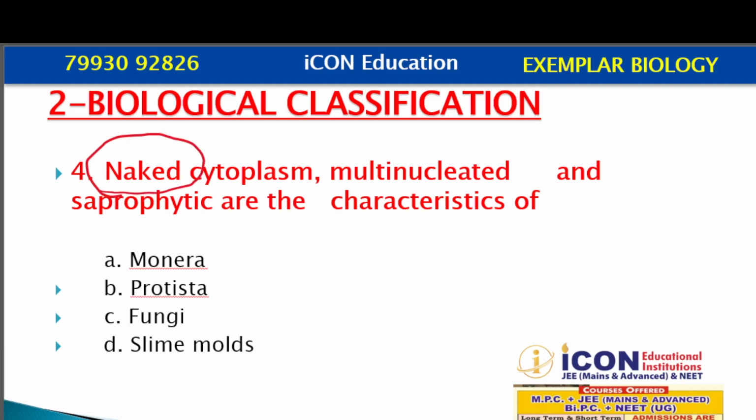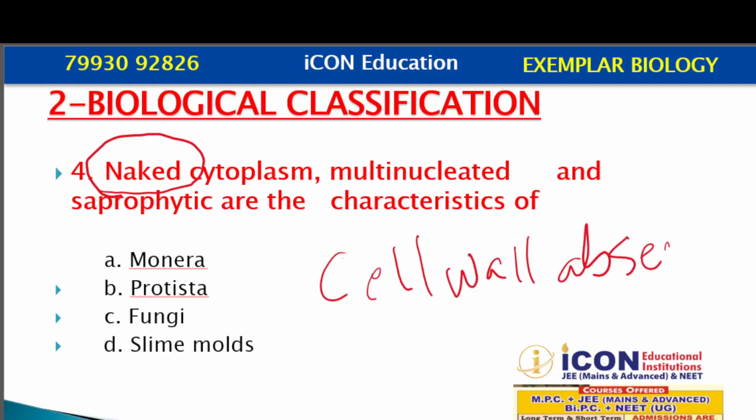Naked cytoplasm means it does not have the cell wall. Cell wall is absent, then you call it a naked cytoplasm. Multinucleated means the cell is having many nuclei, and saprophytic means they depend upon dead organic matter.